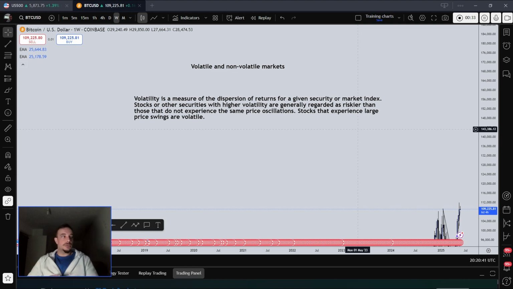So, in other words, basically, markets or stocks that move too quickly and irrationally are considered volatile, whereas others that move more sideways are considered non-volatile. Of course, there are pros and cons to those types of markets. Volatile markets are a bit harder to predict. However, the return on investment is a bit higher, whereas markets that are non-volatile are more predictable, but the amount of return is a bit lower because they move more sideways rather than moving up and down.